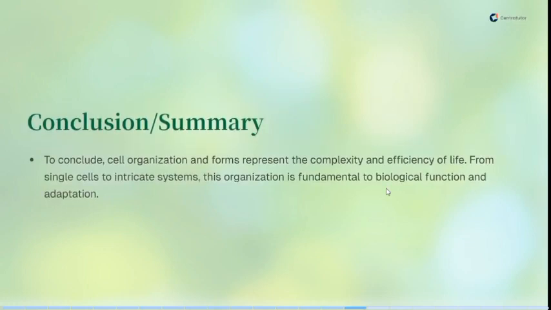Now, in summary, we will say that cell organization and forms represent the complexity and efficiency of life, from single cells to intricate systems. And this organization is fundamental to biological functions and also adaptation. So it's important we take note of how these living organisms are formed, starting from the cell level up to the tissue level, then to the organ level and system, then the formation of a complete organism. This is how cells are organized in living organisms, and it's called the hierarchical arrangement or cell organization.